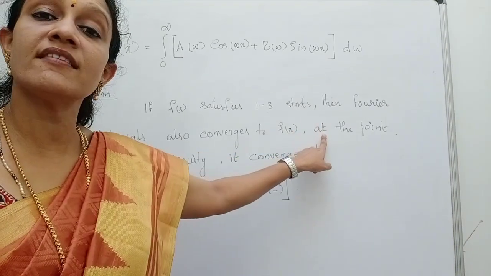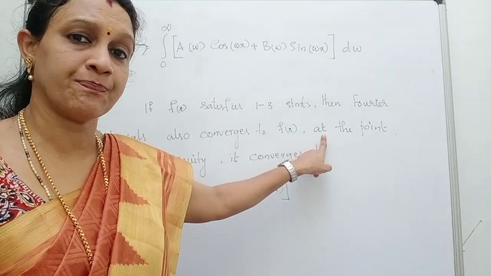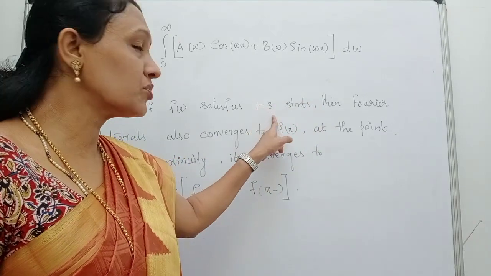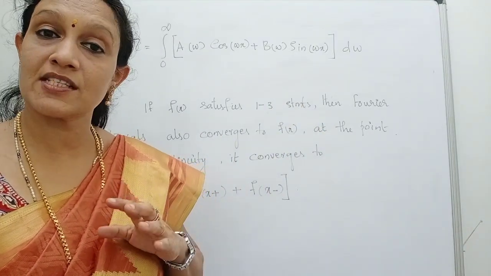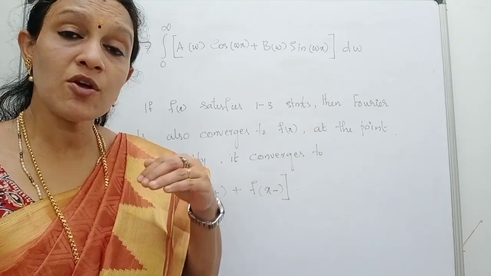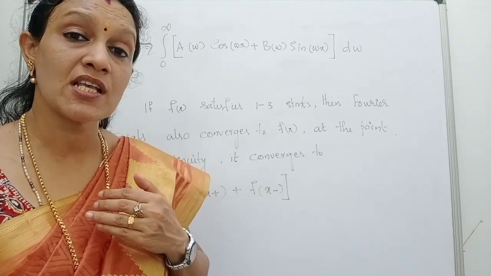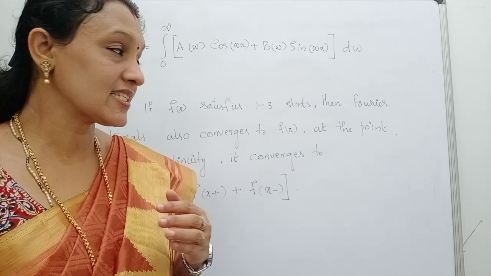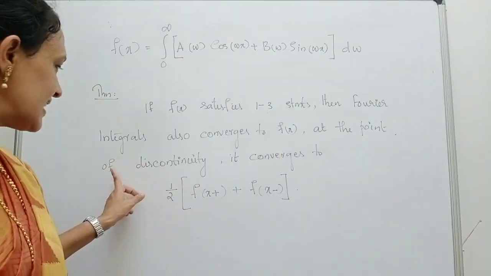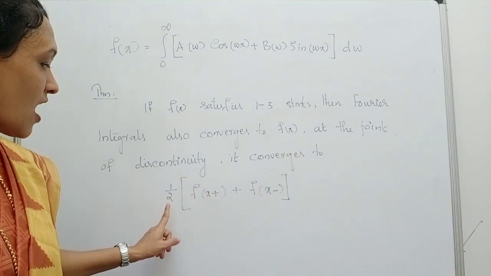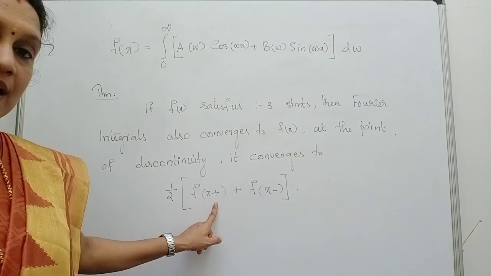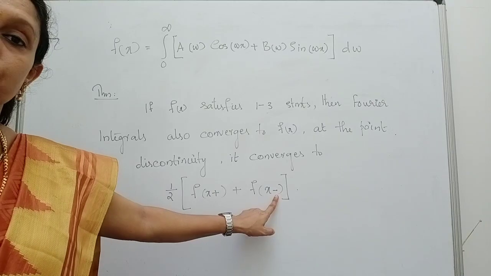Now, what about at the point of discontinuity? See, in the 1 to 3 statements, the first statement itself we considered as f of x is piecewise continuous. Now, look at the discontinuous points. Now, what about the convergence? At the point of discontinuity, it converges to half of f of x plus plus f of x minus.